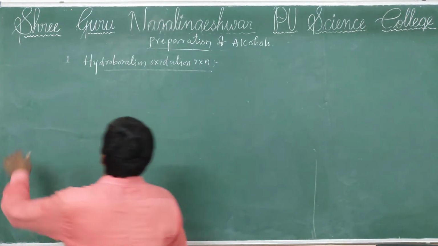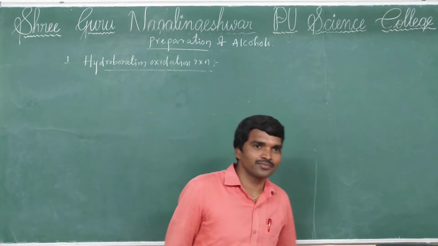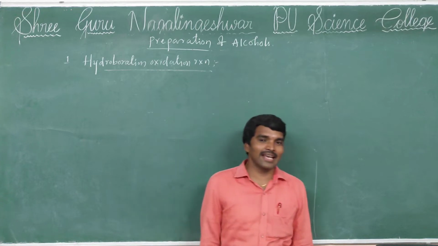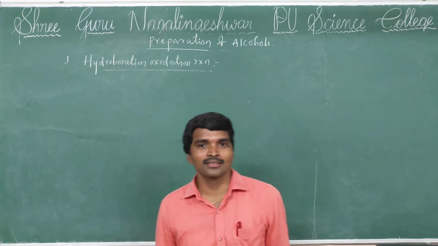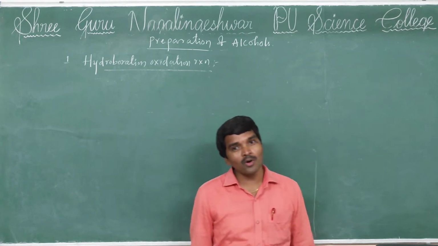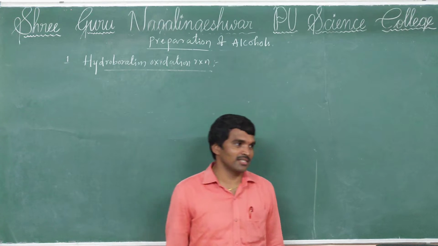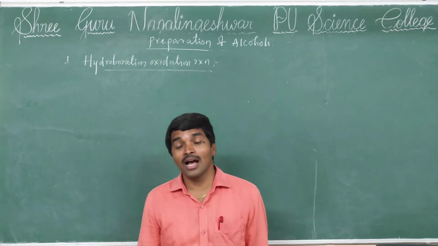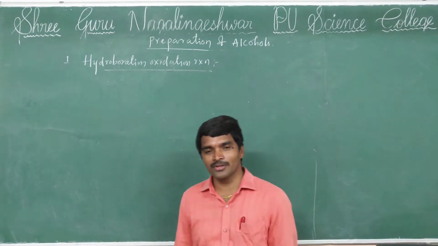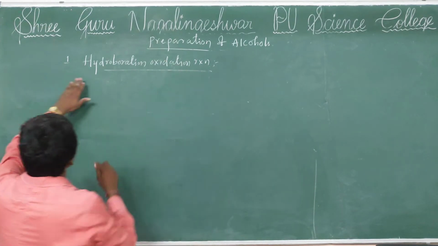In that, the first one is the hydroboration oxidation reaction. Alkenes react with diborane to form a trialkyl boron addition product, which further reacts with hydrogen peroxide to form alcohol. So that reaction we'll discuss now.